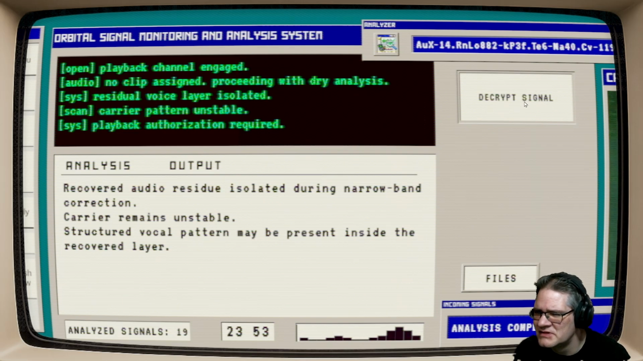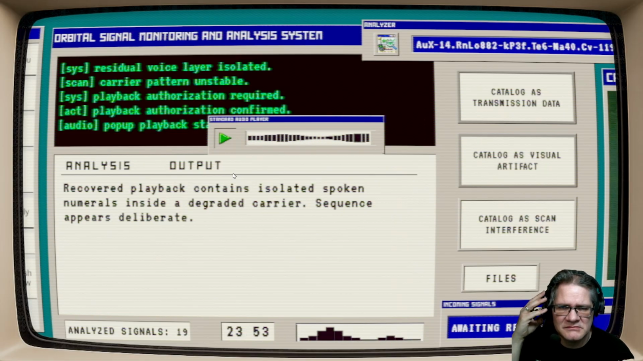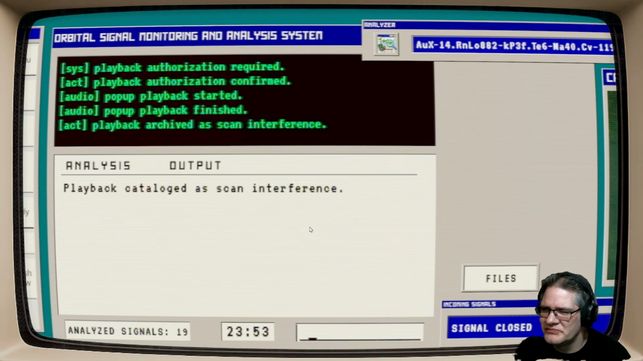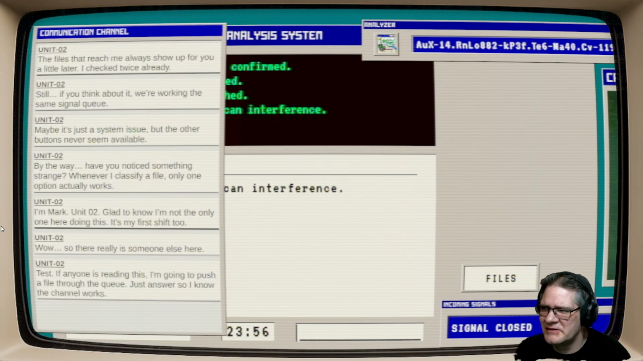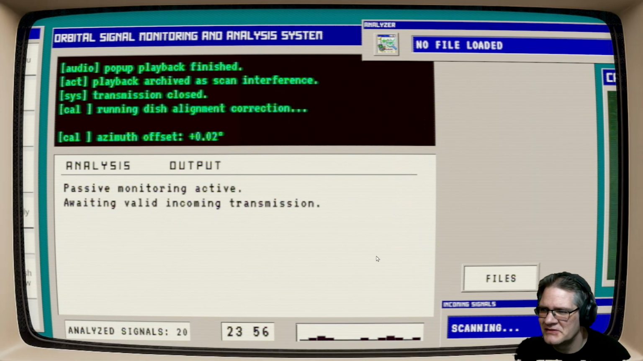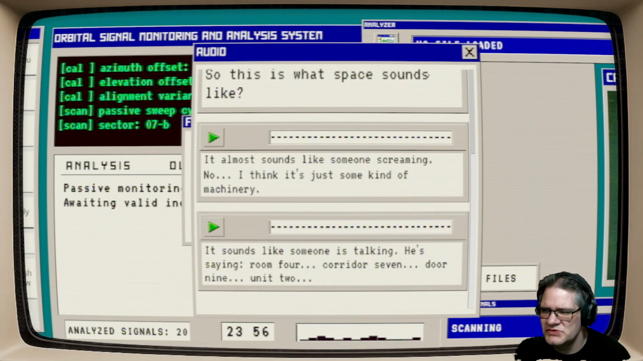Script signal. Audio. Room 4, Corridor 7, Door 9, Unit 2. Sorry, Mark. You're screwed. Because I think you're Unit 2, right? Yeah, Unit 2. Well, sorry about your luck. I think I'm about to lose you, and then I'm next. This is Mark right here. Alright. Oh, wait, what does it say about that audio? It sounds like someone is talking. He's saying room 4, corridor 7, door 9, unit 2.